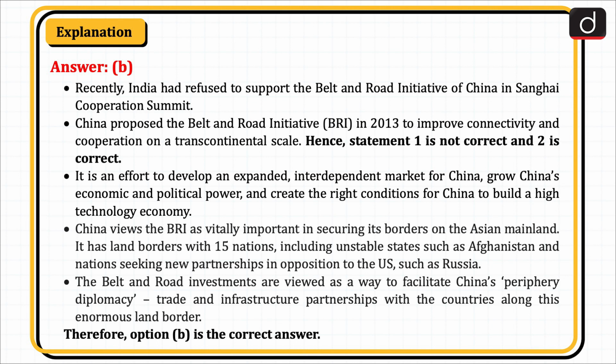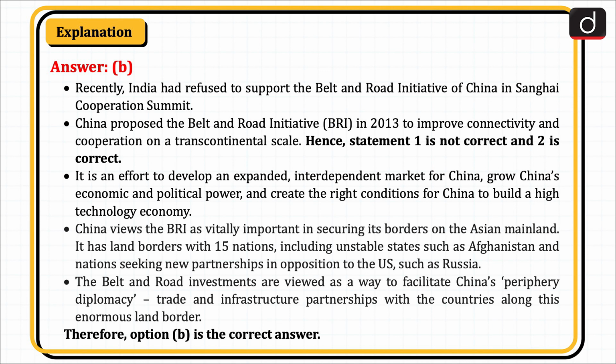China proposed the Belt and Road Initiative in 2013 to improve connectivity and cooperation on a transcontinental scale. Hence, statement 1 is not correct and 2 is correct. It is an effort to develop an expanded, interdependent market for China, grow China's economic and political power, and create the right conditions for China to build a high-technology economy.